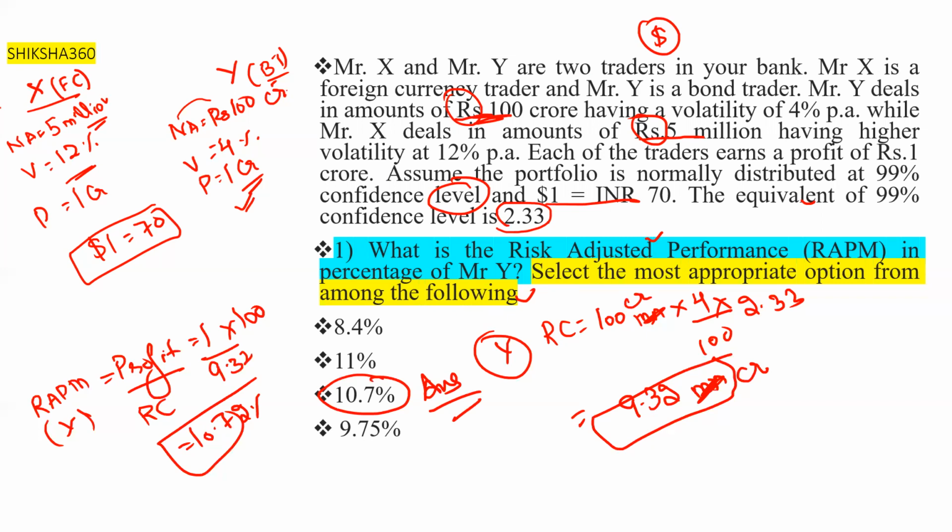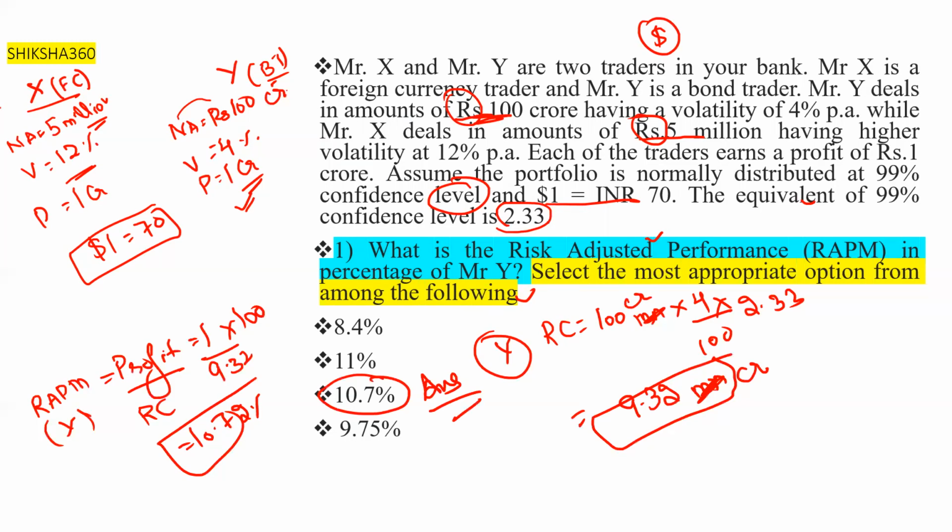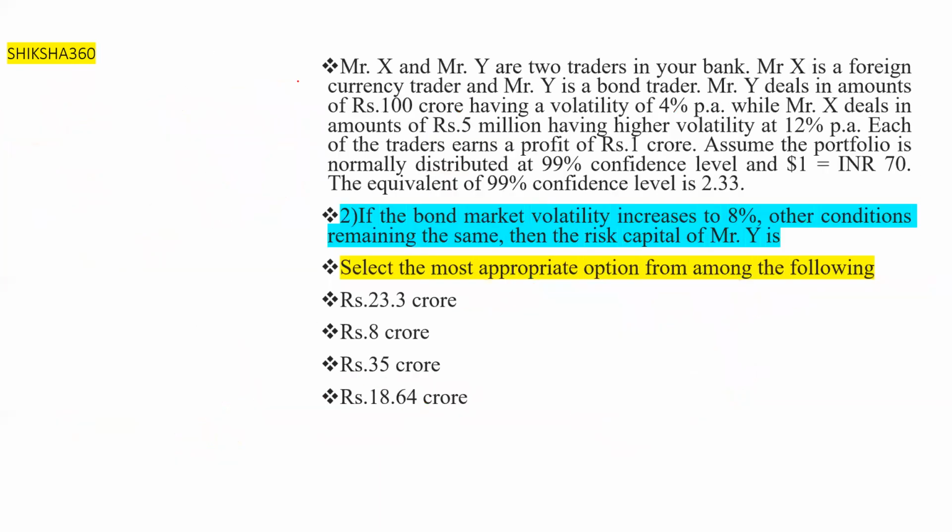Next question. If the bond market volatility increases to 8%. Y is the bond trader, so this 4% increases to 8%.